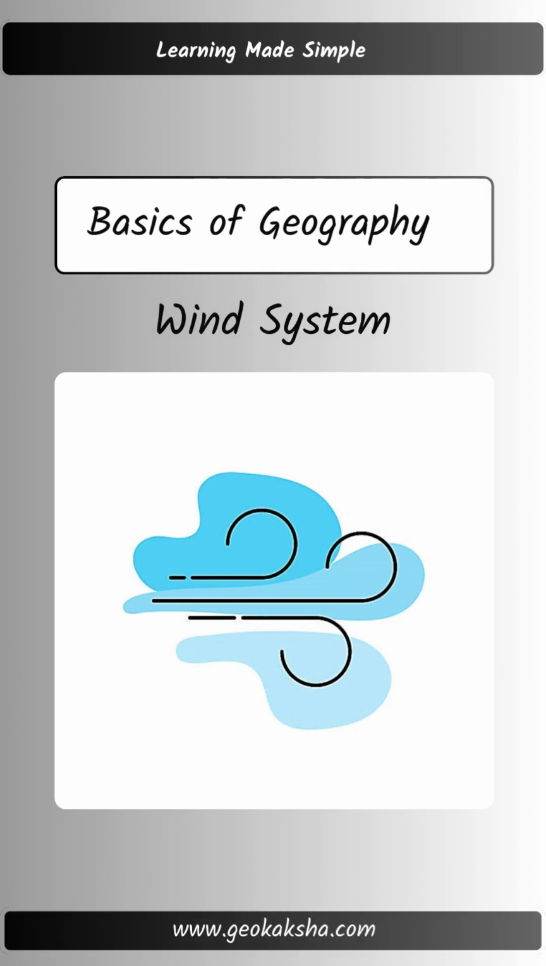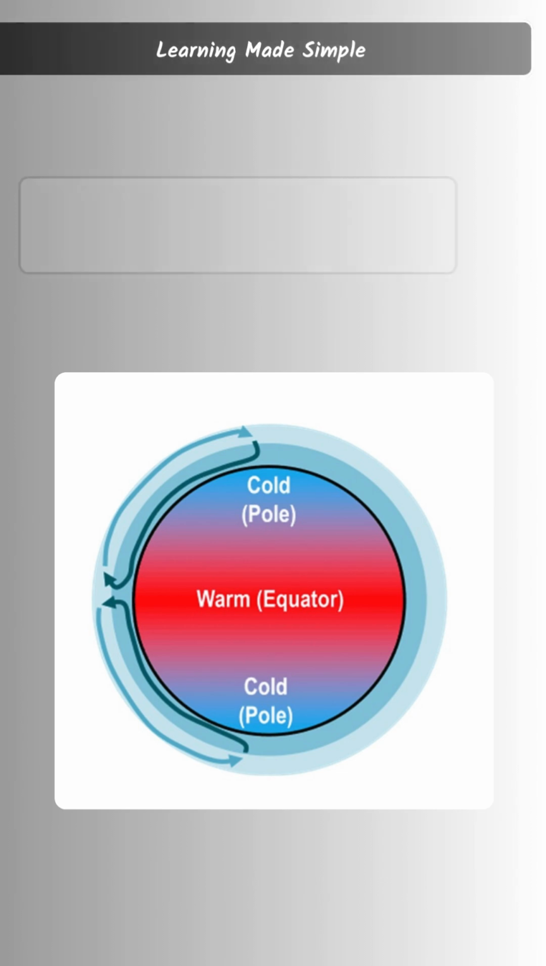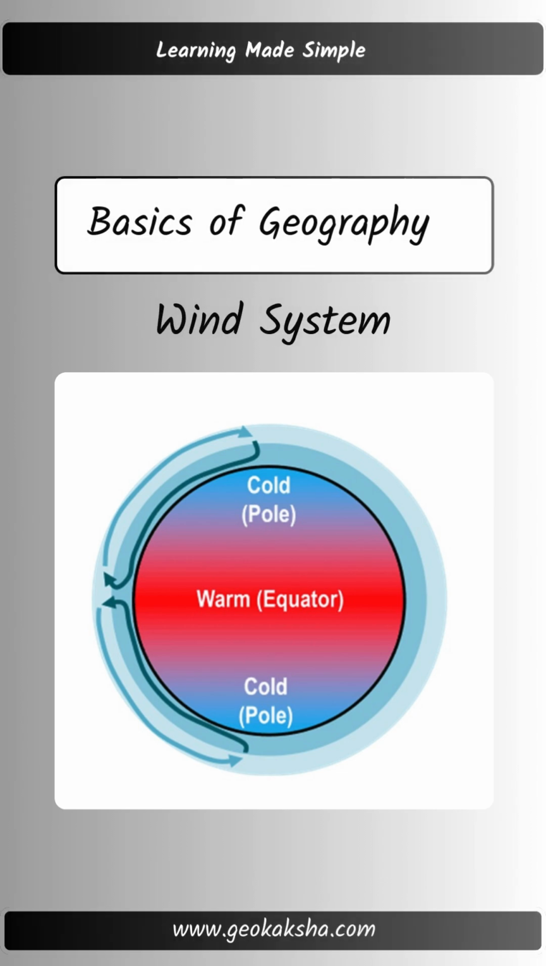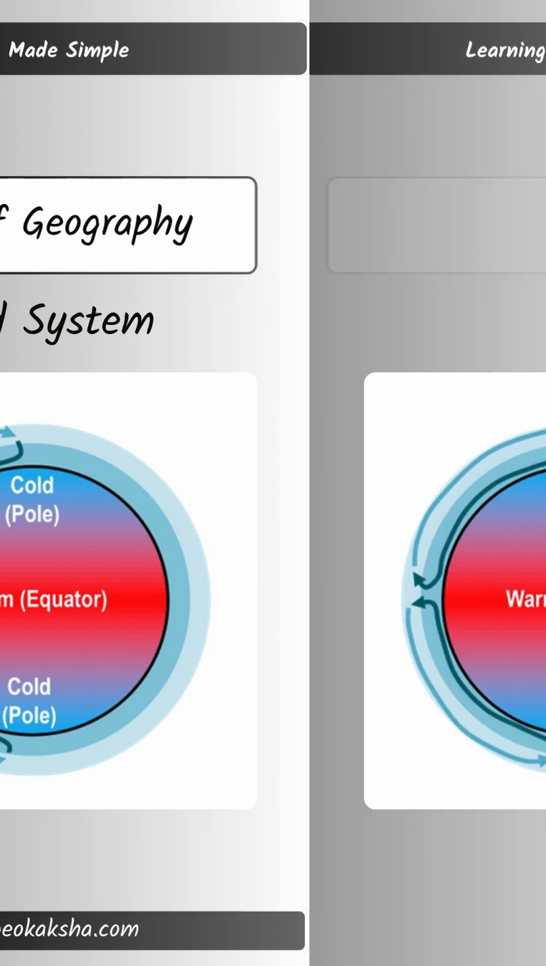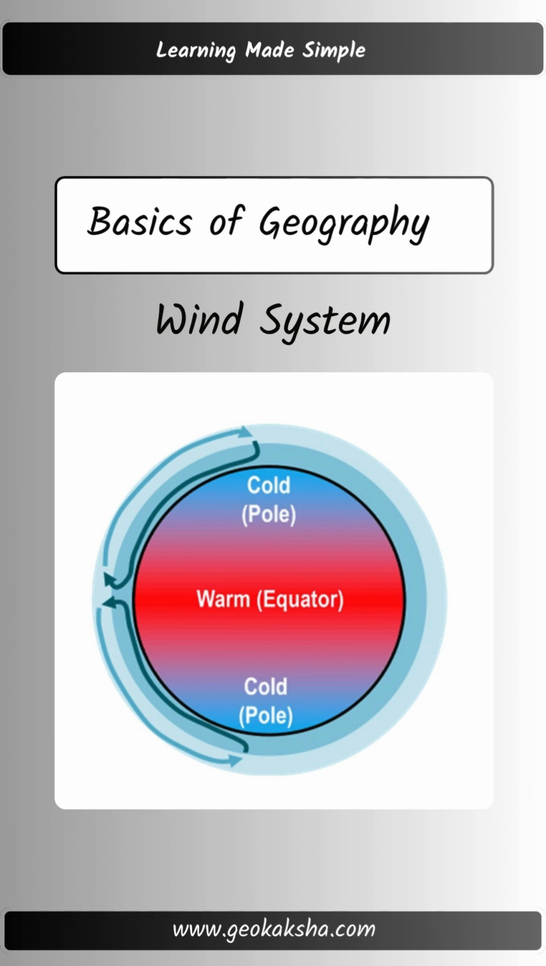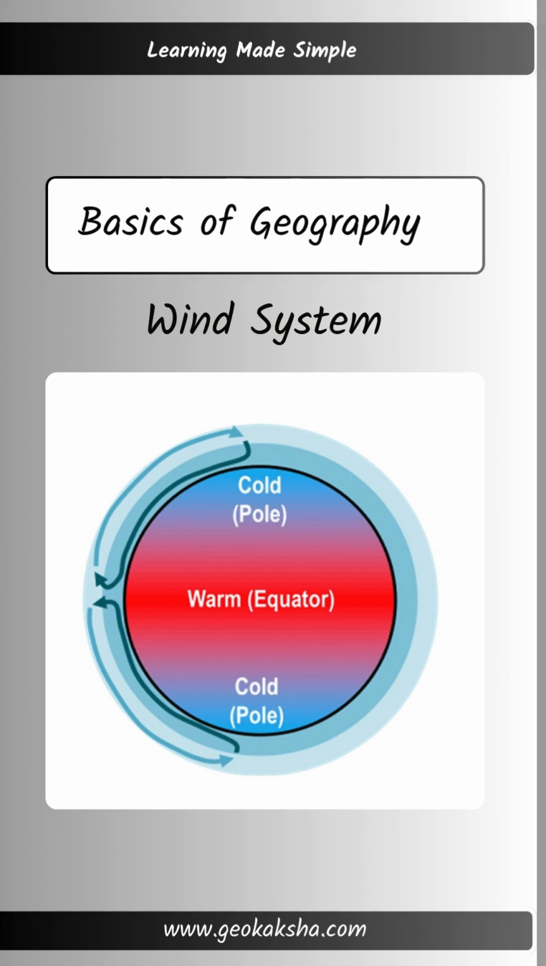Wind is an invisible force that shapes the world we live in. But what exactly is wind, and how does it affect our planet? Wind is the movement of air from areas of high pressure to low pressure, primarily driven by the uneven heating of the Earth's surface by solar energy. This movement helps balance temperatures around the planet and plays a crucial role in weather patterns and climate regulation.